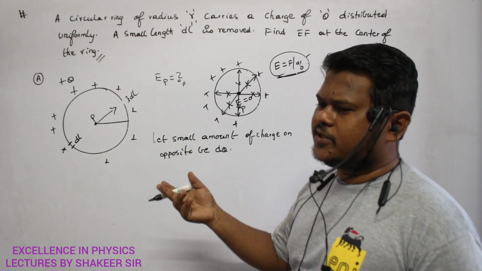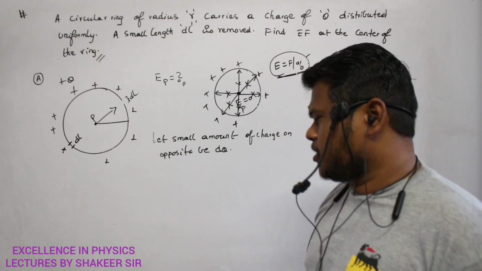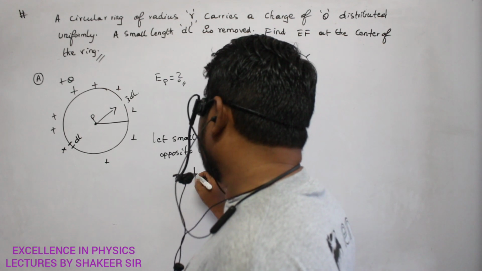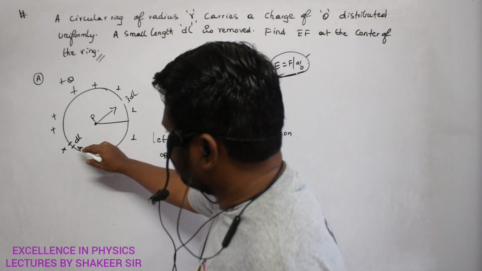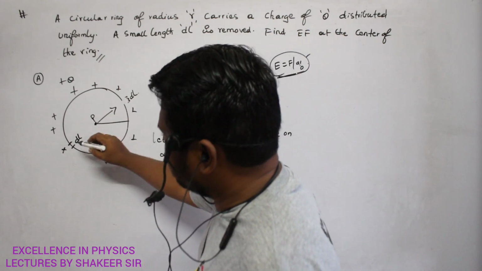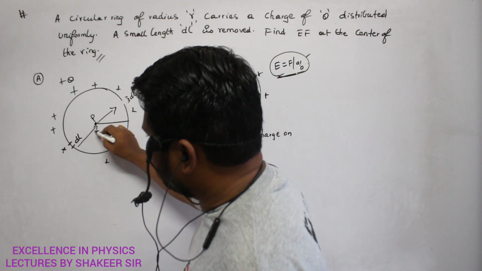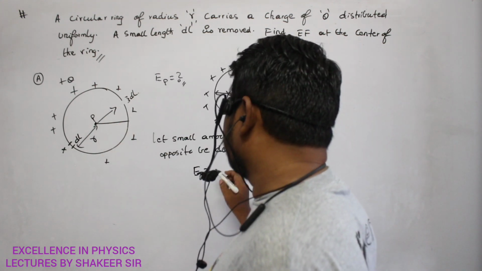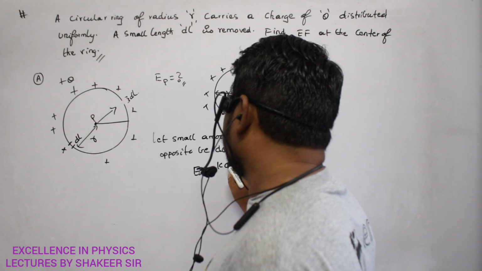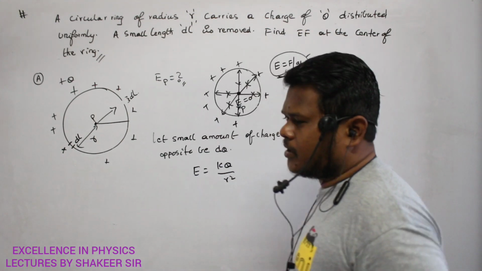dq means differential charge, a very small amount of charge. Clear? So therefore, how can I write the electric field? And this is at what distance? This is at a distance of radius only, no? This distance is nothing but radius r. So therefore, E is equal to kq divided by r square. This is the formula for electric field, no?